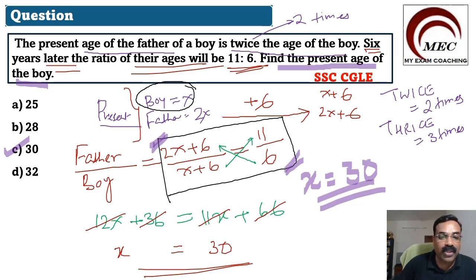The father to boy ratio is given as (2x + 6) by (x + 6). Why are we taking 2x + 6 and x + 6? Because after 6 years, the boy will have 6 years extra and the father's age will also increase by 6 years. Accordingly, the ratio given is 11:6, so we are taking it as 11/6. Very simple question, very important question. Please note it. Then let us go to the next question.